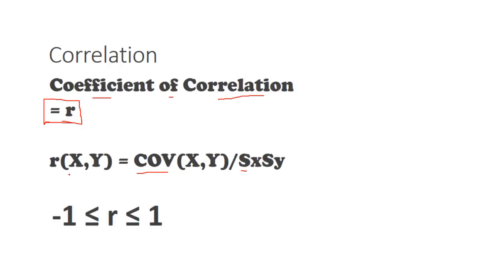So the correlation of x and y is going to be equal to the covariance of x and y divided by the standard deviation of x and the standard deviation of y. And again, we'll do an example here in a second. Turns out that means that r is somewhere between -1 and +1. If r is -1, that means we have a perfect relationship, perfectly inverse. If r is +1, that means we have a perfect relationship, and it's perfect direct. And again, we'll talk about what that means in a second, but -1 to +1.